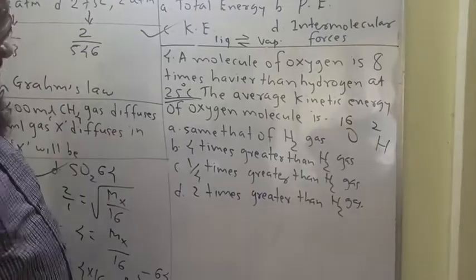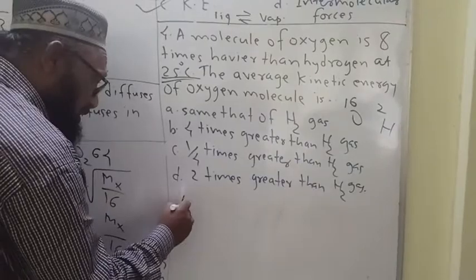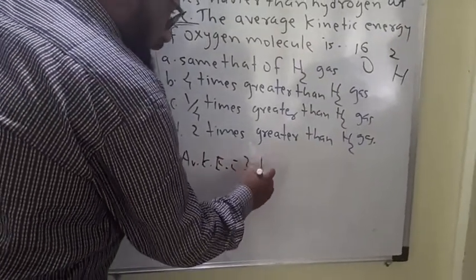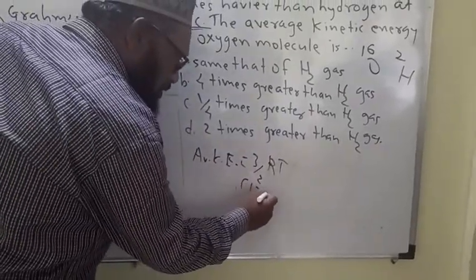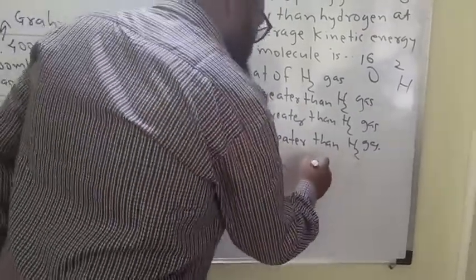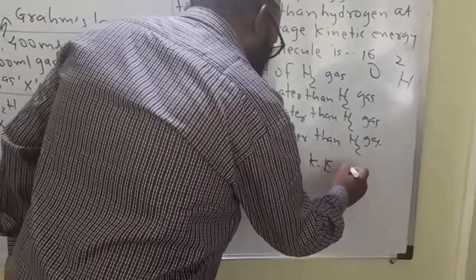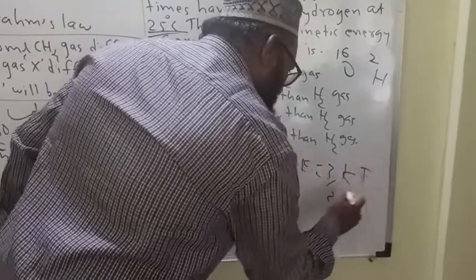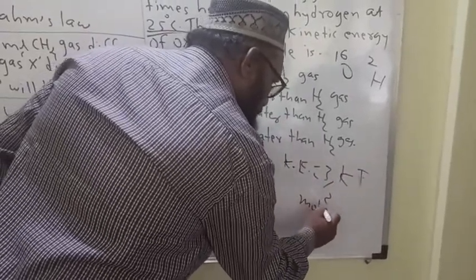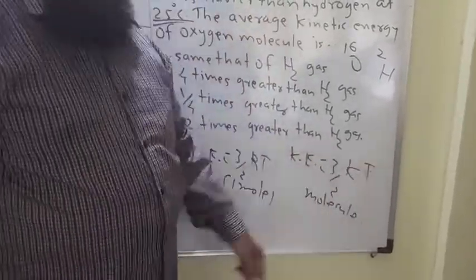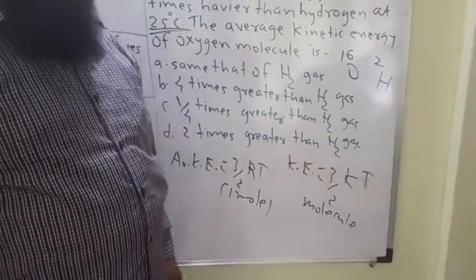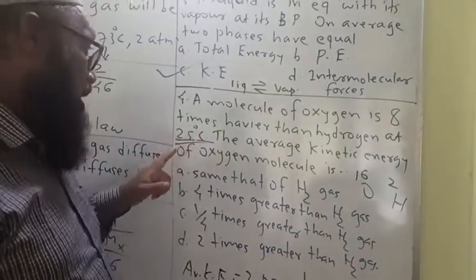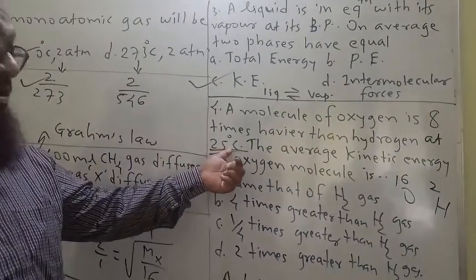Now look here. Average kinetic energy is equal to 3/2 RT. This is for 1 mole. Then average kinetic energy is equal to 3/2 kT. This is for 1 molecule, where k is equal to the Boltzmann constant. Now temperature is fixed here. That's why the temperature remains fixed.